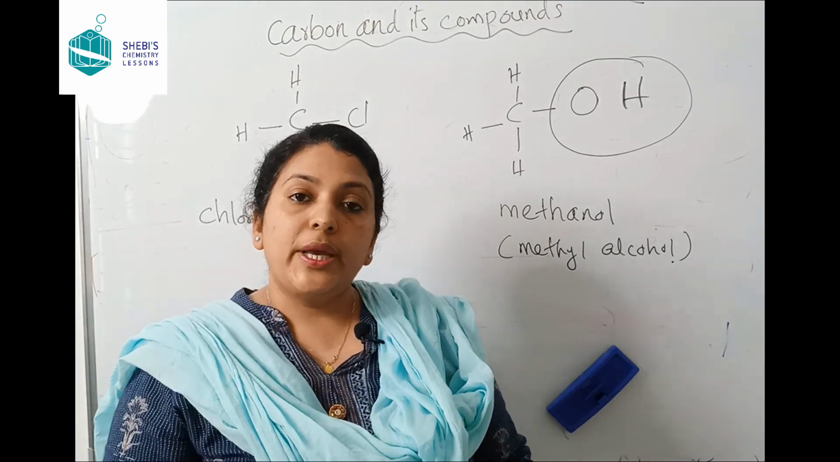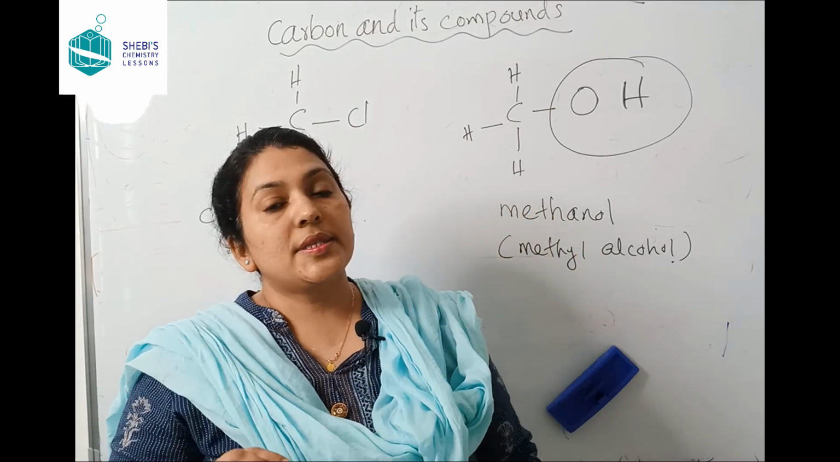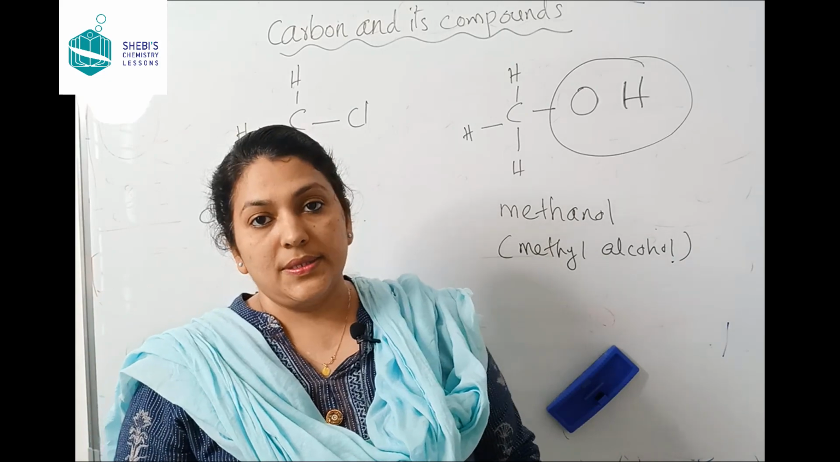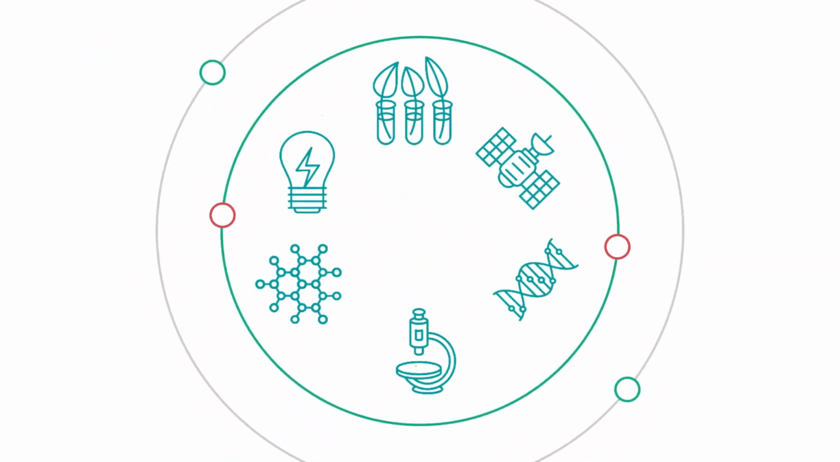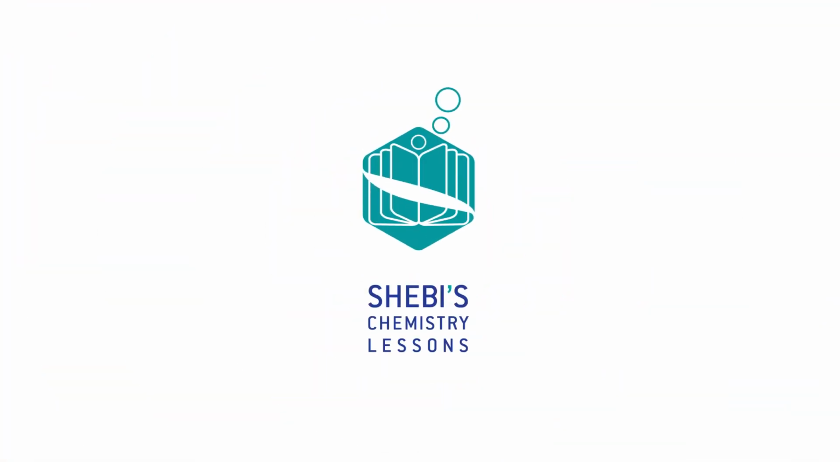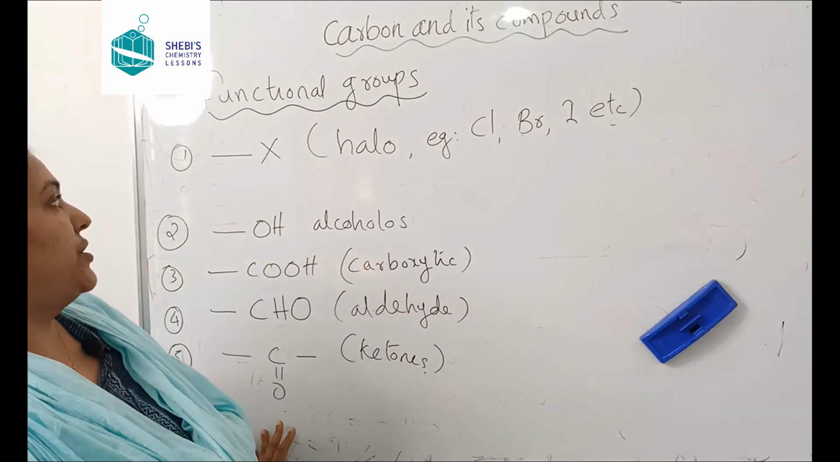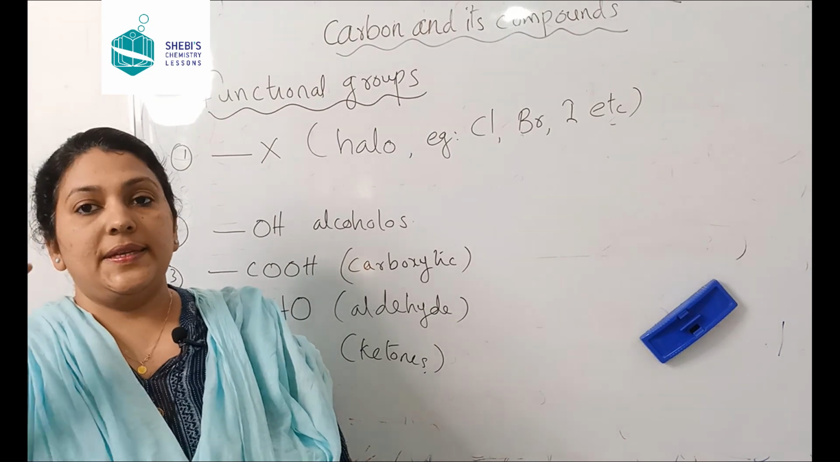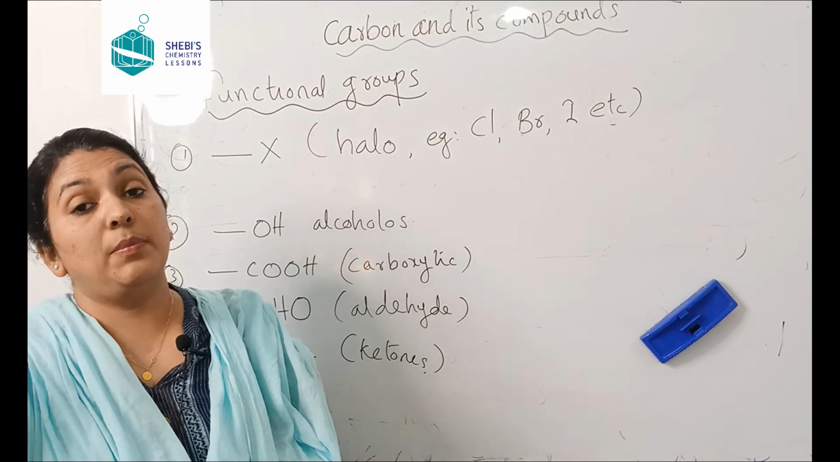In our textbook we have 5 functional groups to learn. Let us discuss what they are, then we will move to homologous series. Alright children, now these are the 5 functional groups given in our textbook. Let us discuss one by one, and also we will discuss some examples.